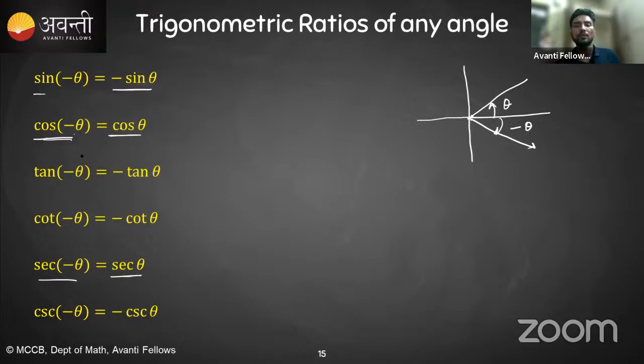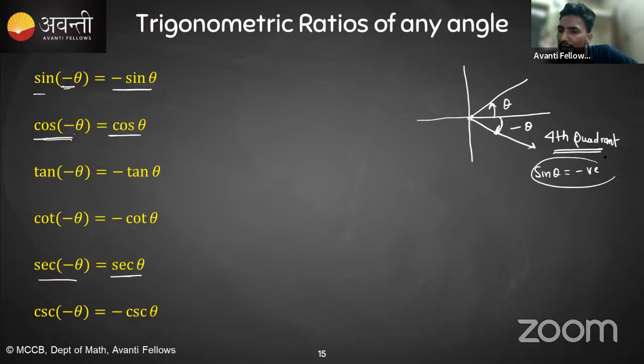Okay, so suppose there is some value theta. Okay, theta is lying between 0 to pi, or pi by 2, something like that. Okay, but what is happening if we are going minus theta? So if we are going minus theta, it means what? We are going into fourth quadrant, right? So if it is fourth quadrant, then sine theta value will be what? It will be negative, right?